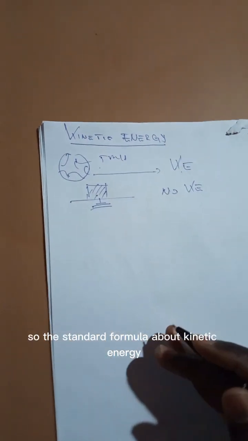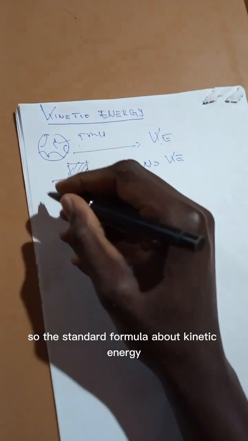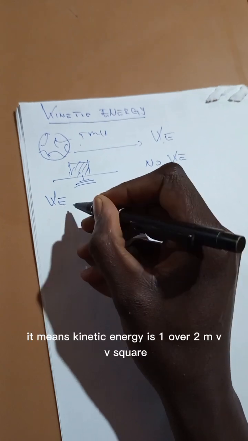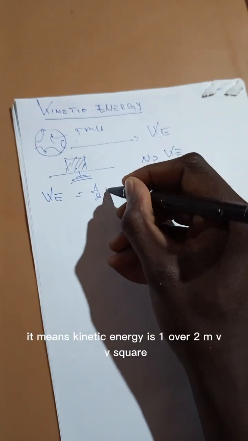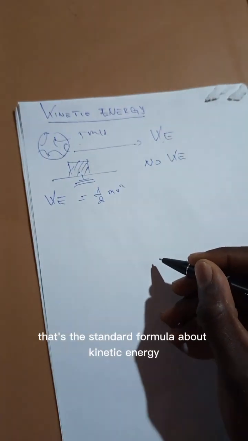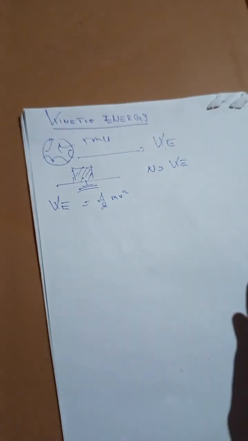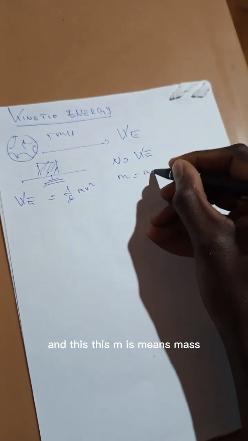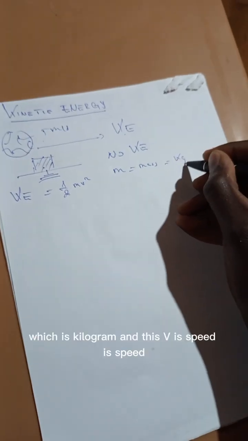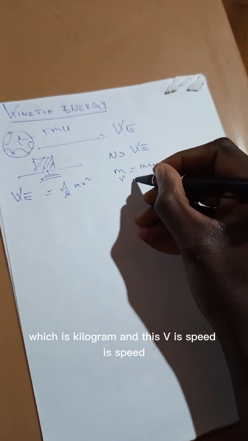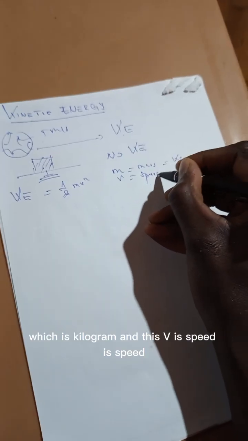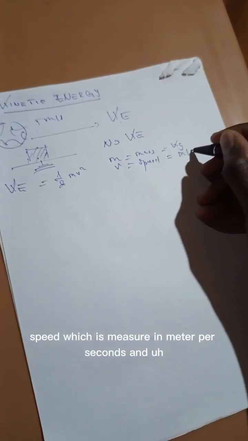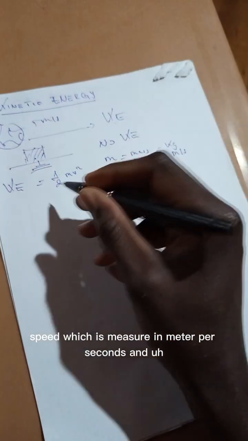The standard formula for kinetic energy: KE equals 1/2 m v squared. This m means mass, measured in kilograms, and this v is speed, measured in meters per second.